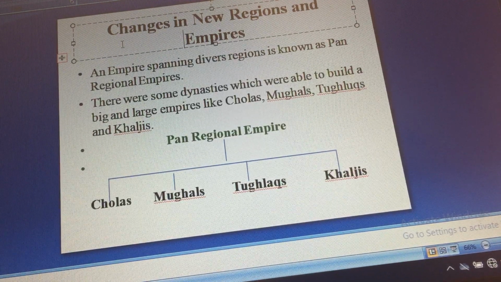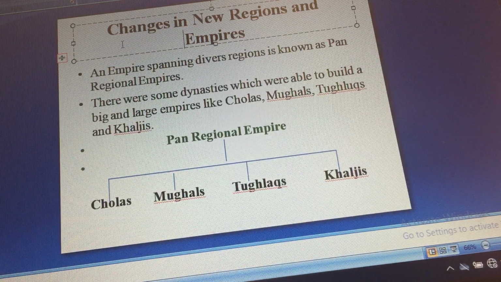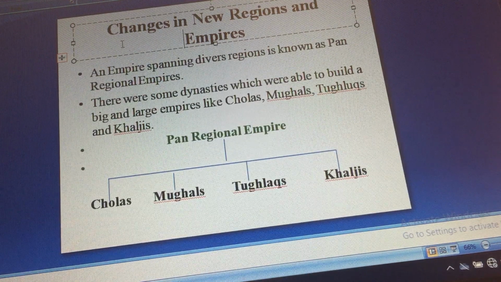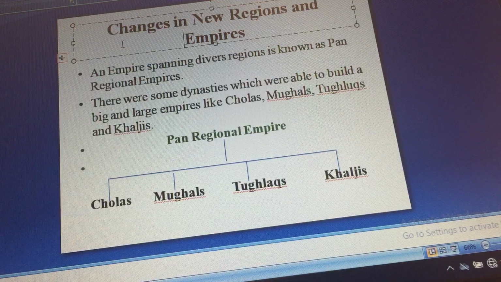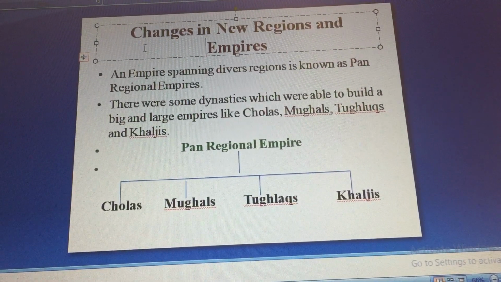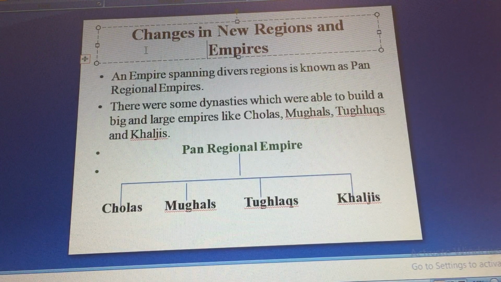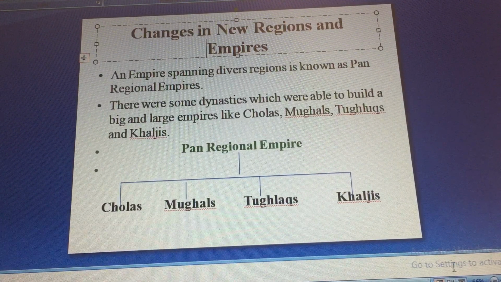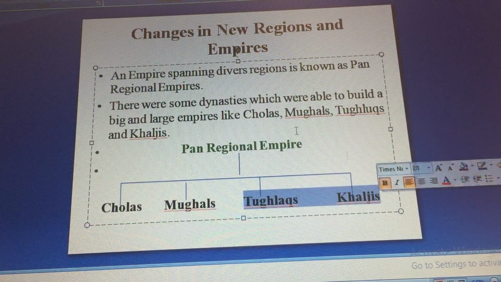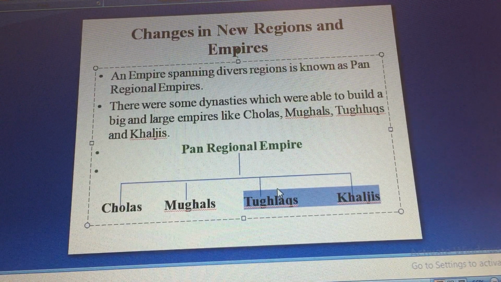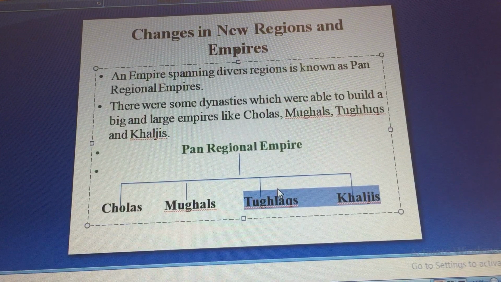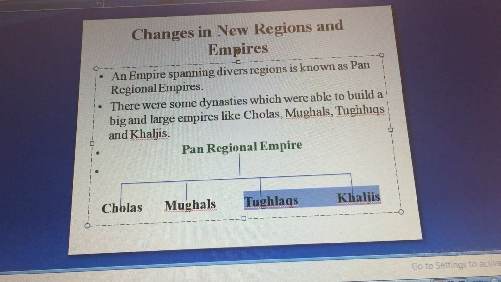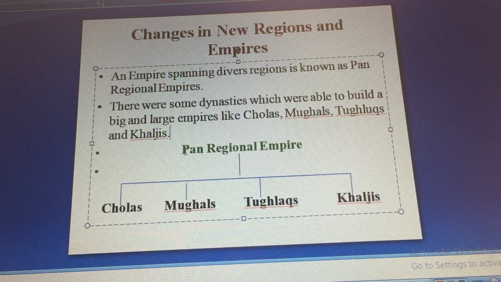So in the medieval period, we do see that there were some empires whose area was very vast, like the Cholas. The Cholas ruled the whole of South India. In fact, their region was called Chola Mandala. The Mughals ruled from north till south, and the Tughlaqs also had a huge area on which they ruled. The Khaljis, even they ruled all over India. Their rule was not confined to one particular area, but spanned across regions. So they were known as pan-regional empires.